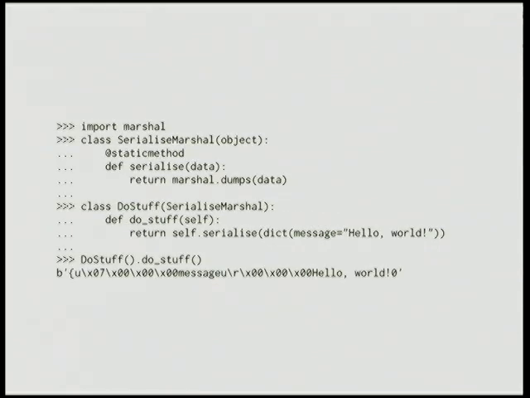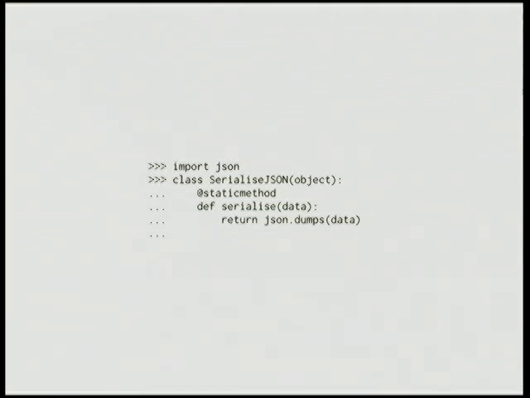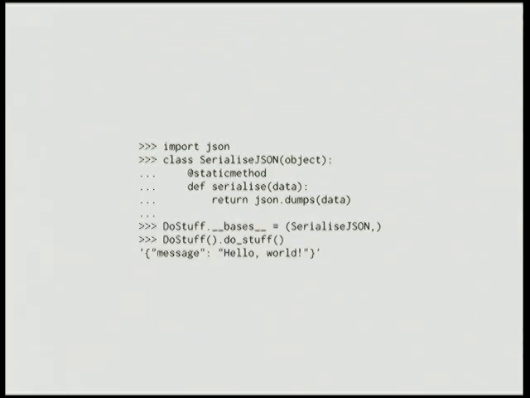Okay. So another type of mutability that may be unexpected. Let's go back to the serialization idea, right? We've got these serialization classes. We've got this setup where we've got DoStuff and it's doing stuff, and it inherits from the mixin class to serialize using the marshal module, and that's all good. Let's say we decide a little bit later in our code that we want to stop using marshal to serialize the data and we want to use JSON instead because it's easier to read. And that's nice, and we can just switch over to it. We just swap out the old mixin class and swap in the JSON class. And so DoStuff just starts using the new mixin class because that's its base class now.